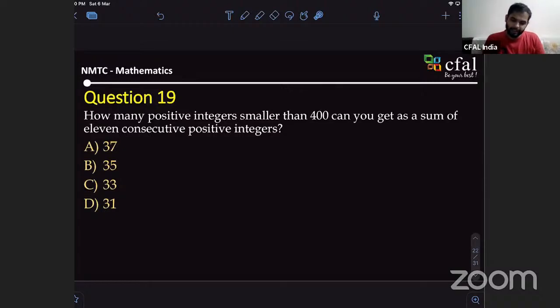How many positive integers smaller than 4? How many are smaller is asked. Sir, so they should be multiples of 11. What numbers are you talking about? No, the consecutive numbers, the sum of the consecutive numbers. Maybe, yeah. That would make sense. If you got the answer, put your answer in the chat. Then we'll see.